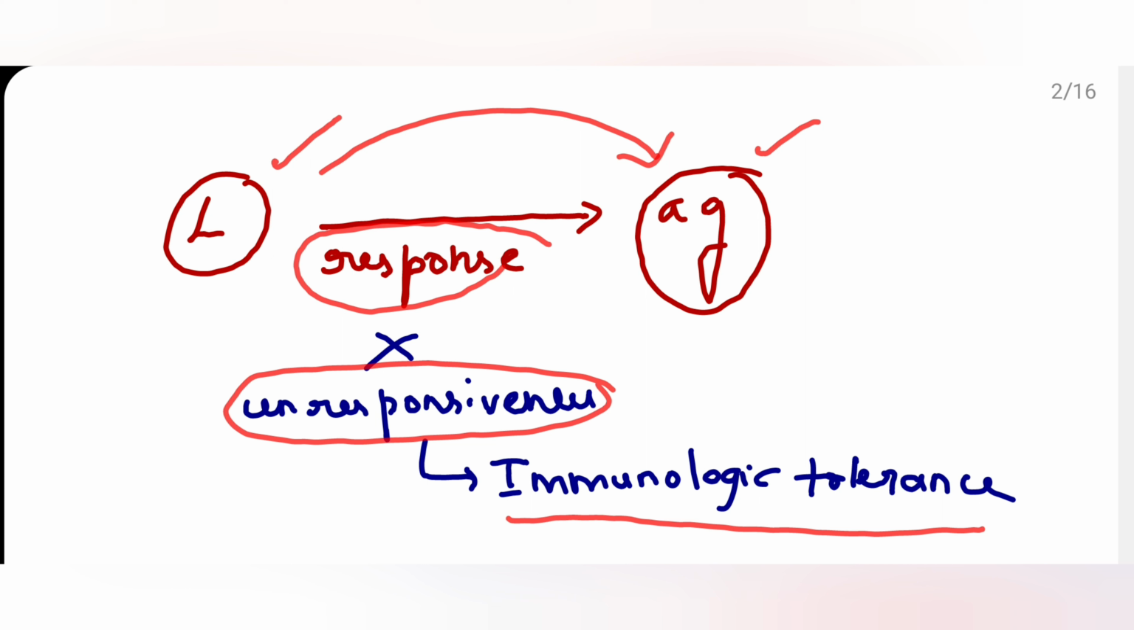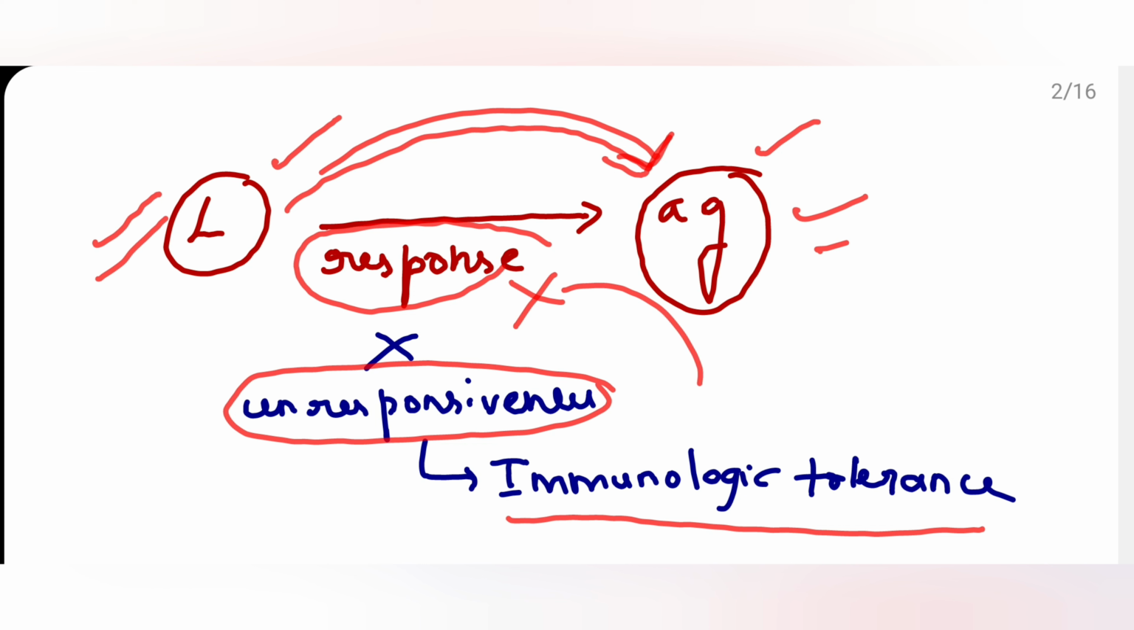In simple words, if a stranger comes, the dog will bark. Here the stranger is the antigen and the dog is the lymphocyte. Suppose the dog doesn't bark at a stranger, that is a state of unresponsiveness by the dog, and that is termed immunologic tolerance. So, the dog is immunologically tolerant. This is an example to explain what immunologic tolerance is.